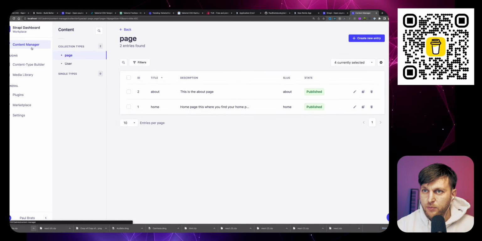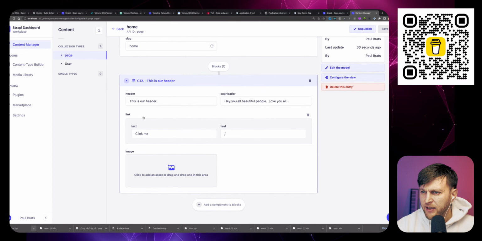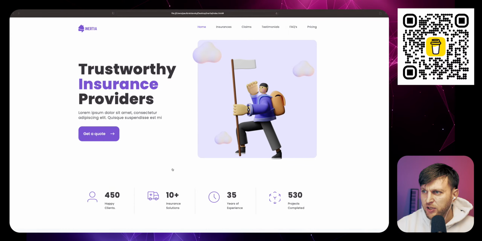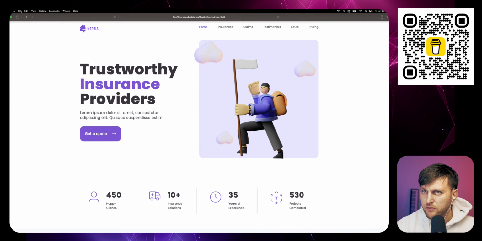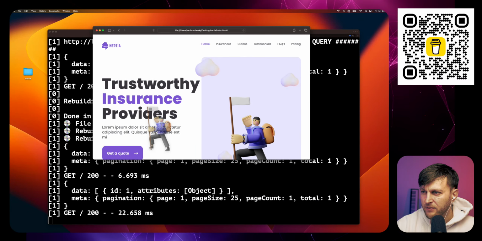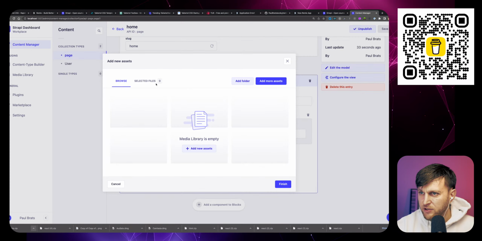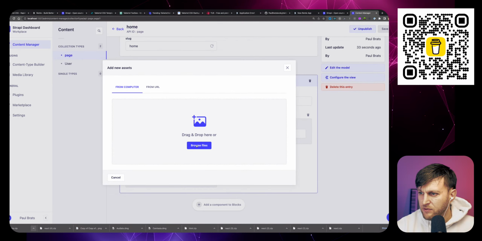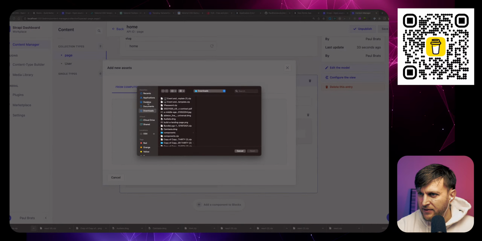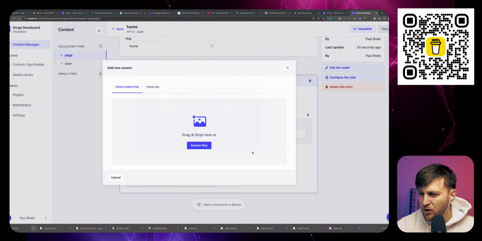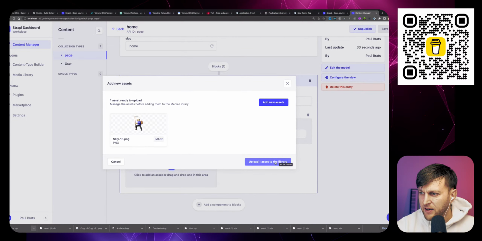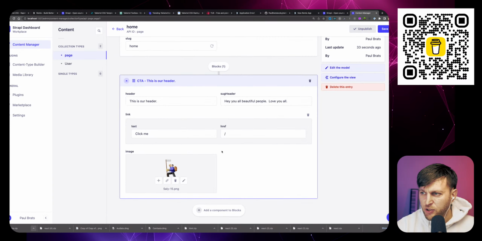I'm going to jump back to my content manager, go to my home page, and now I'm able to add my image. And the image that I'm going to add, I'm going to steal this image because I don't have it. And then I'm going to go to my backend here, add an image, browse files, browse. We're on my desktop, and it's called Sally. Open, upload, and finish. And so, boom, we created our first header component.